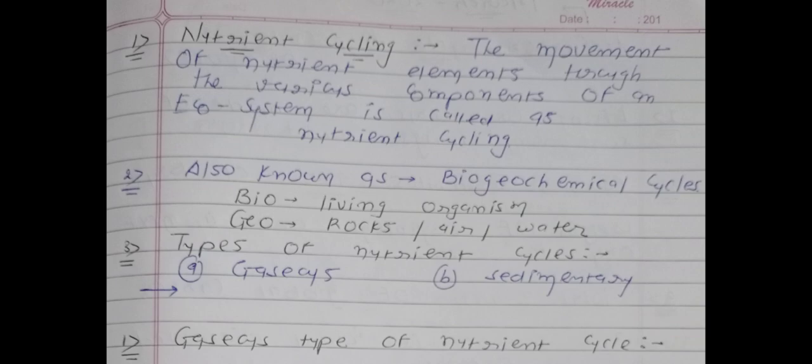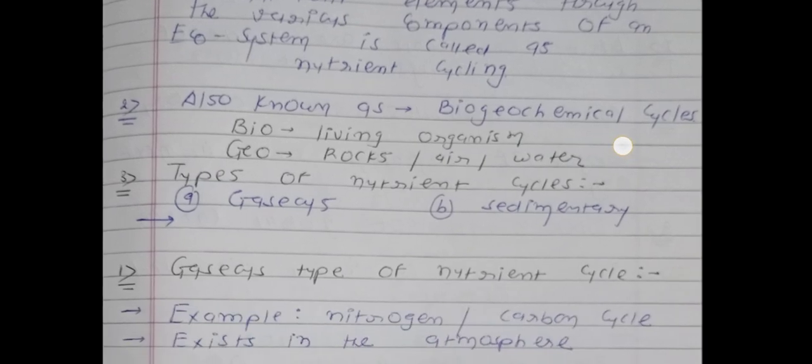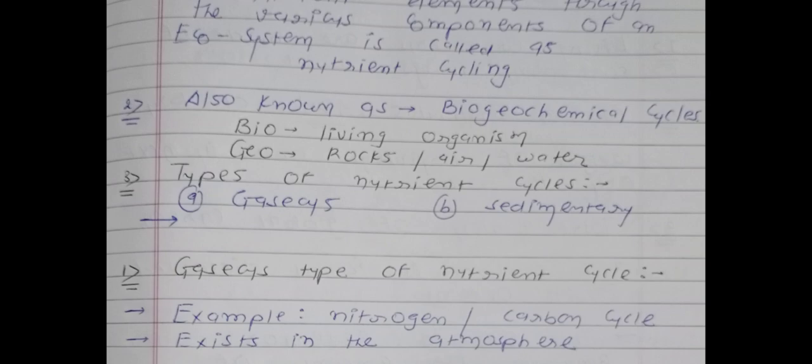Point number 2 is very important. Nutrient cycling is also known as biogeochemical cycles. Underline this name: nutrient cycles are also known as biogeochemical cycles, where bio represents living organisms and geo represents non-living, meaning abiotic factors like rocks, air as well as water.